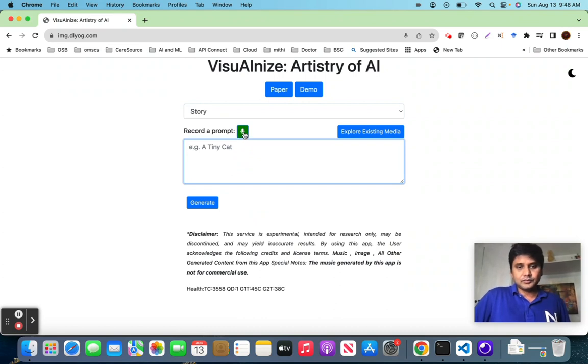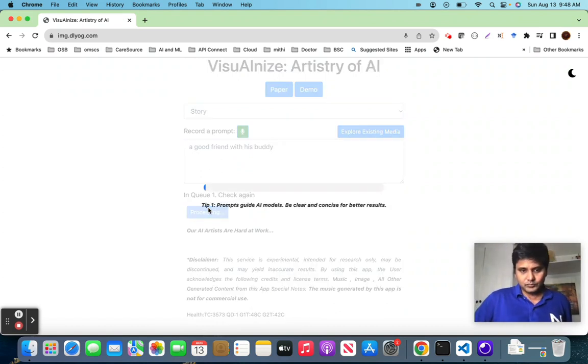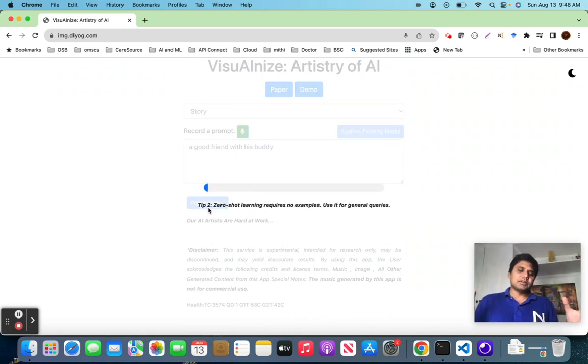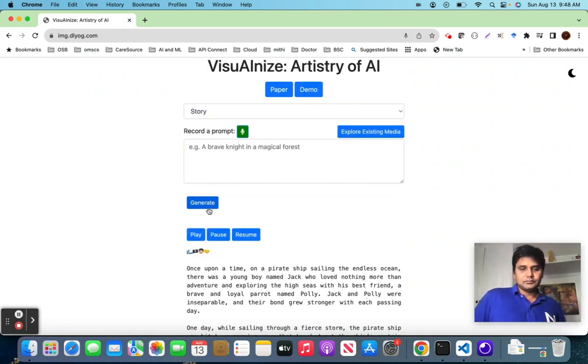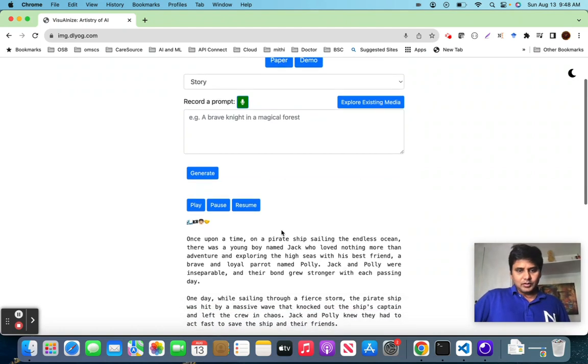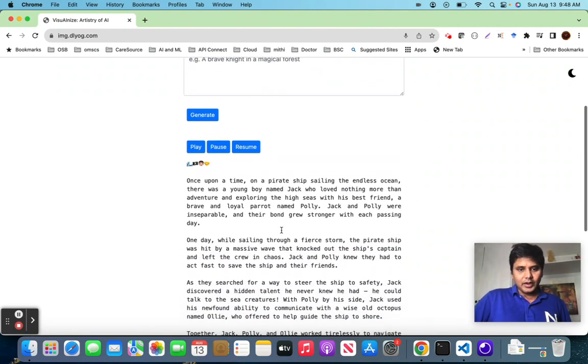Let's see. A good friend with his buddy. Absolutely similar experience. As I said, this is a very general teaching experience while you are waiting for the story to be generated. But this space has a lot of room for improvement, and a lot of quality material to be included. Same thing, you see the story has been created.